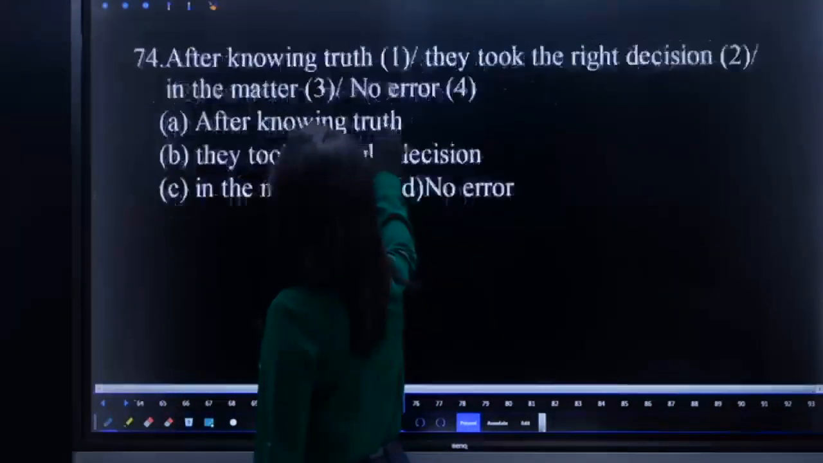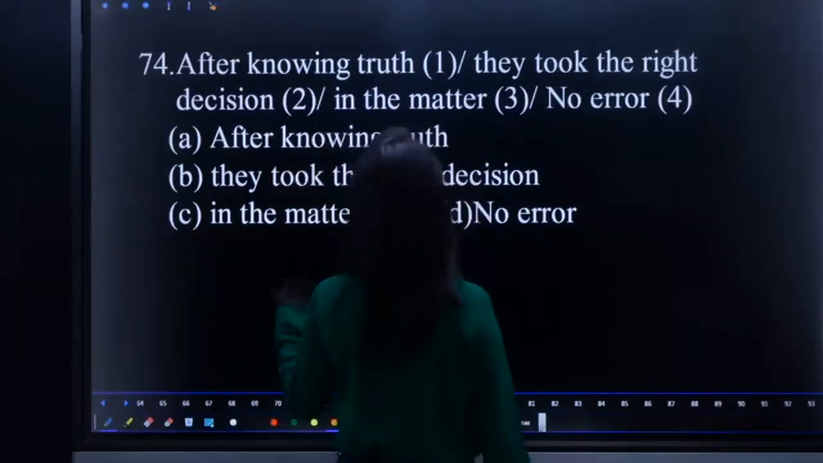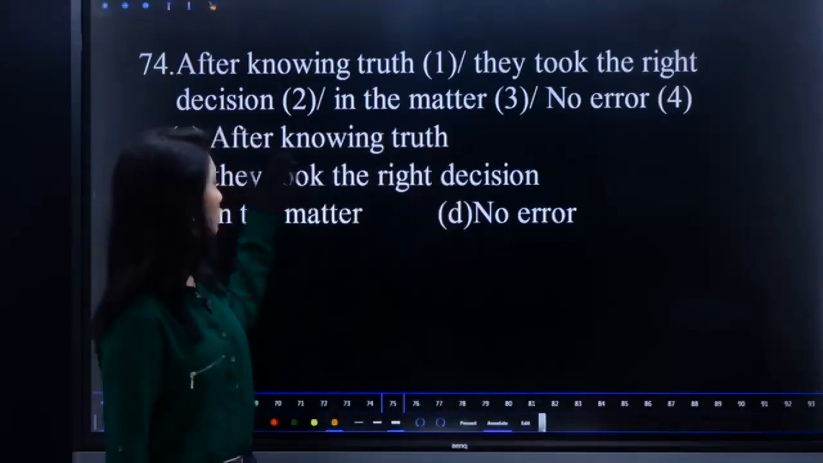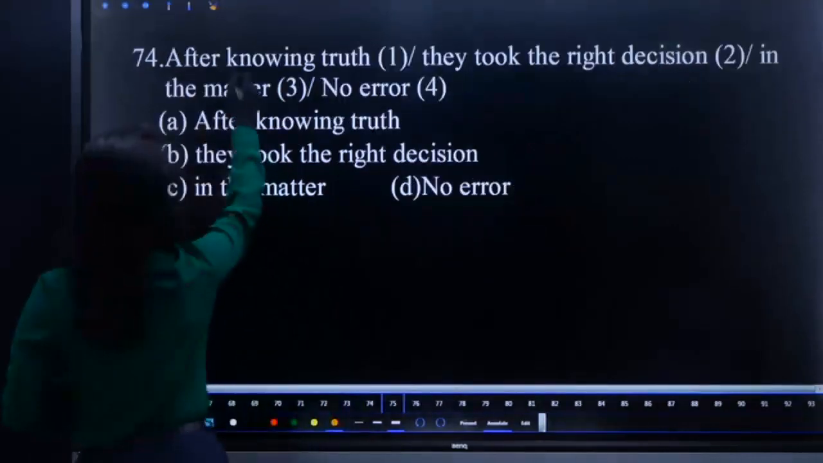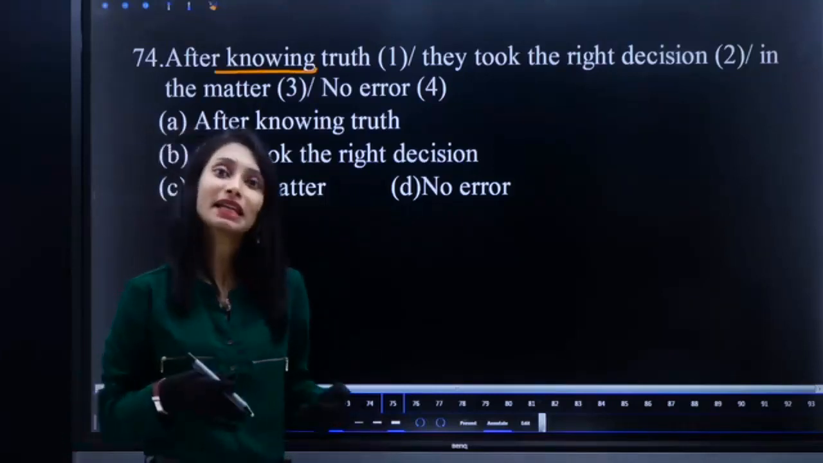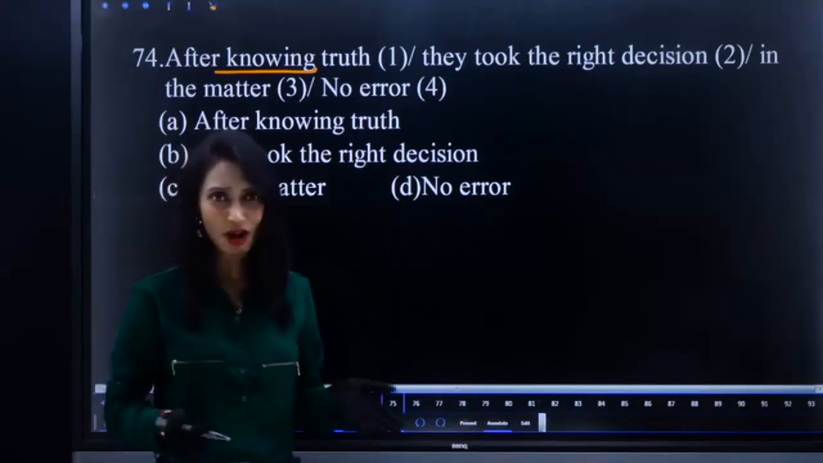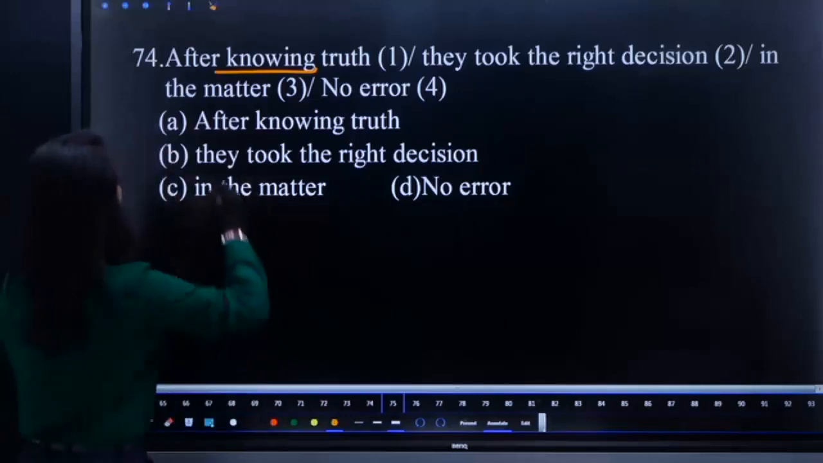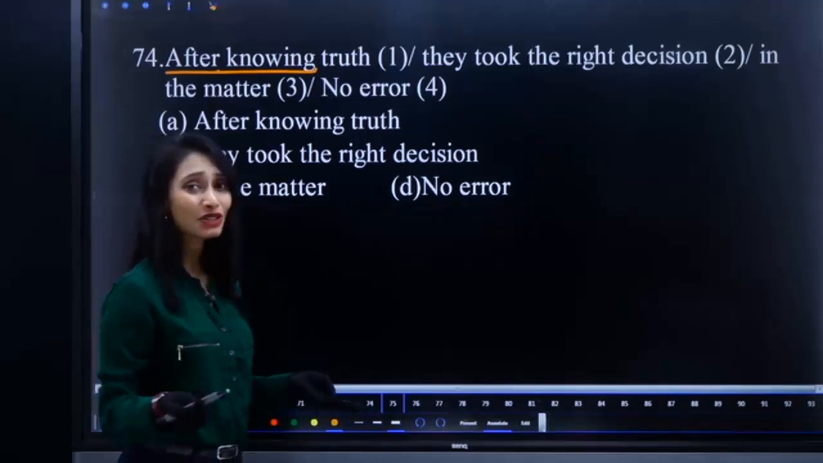Question number 74. After knowing truth, they took the right decision in the matter. What is the error and what should be the correction? Can you use knowing in ing form in the same meaning? Verb of thought process. You cannot use ing form, right? You cannot go with knowing. It is inappropriate. After follows V4, I told, obviously. But here knowing cannot be used in continuous form.